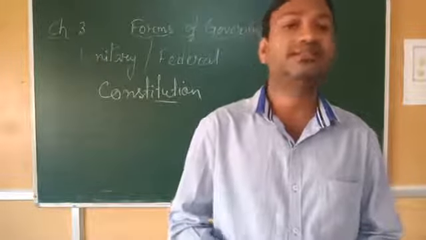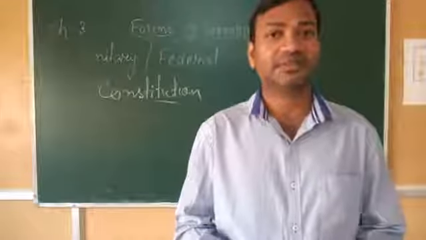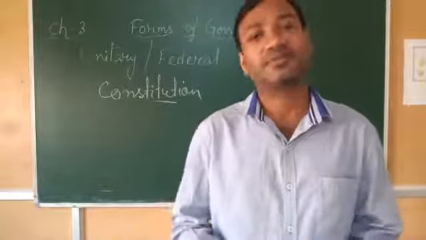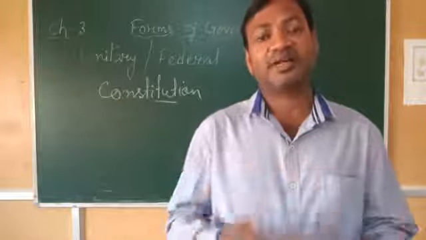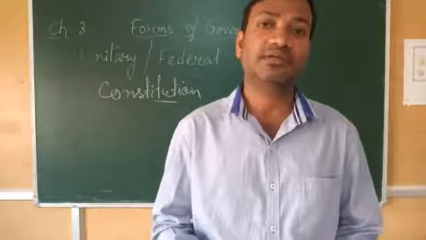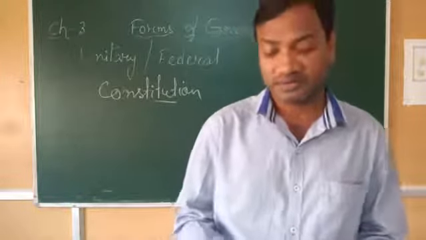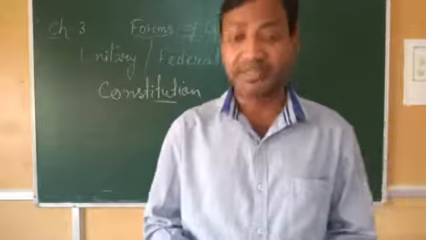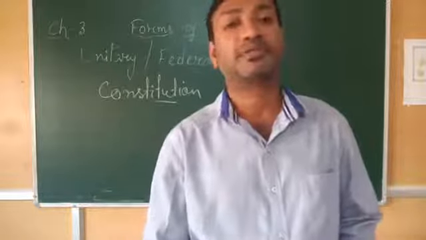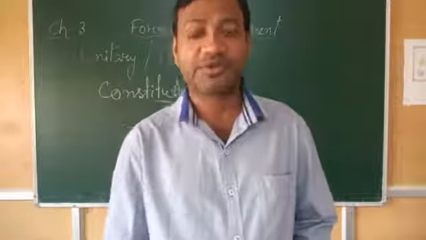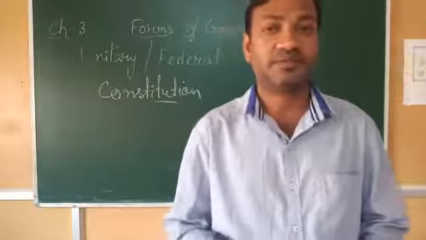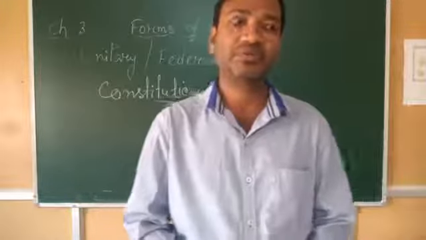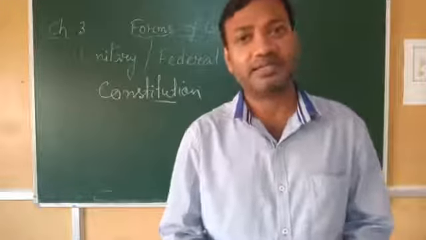As it is unwritten, some procedures are there, and they can change the law in the parliament. The British Constitution is an example of flexible constitution. I think all of you have understood written and unwritten, rigid and flexible.